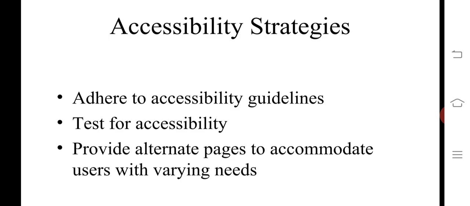If the client has some varying needs, you can provide an alternate page. Based on the accessibility guidelines, you can follow the test for accessibility.